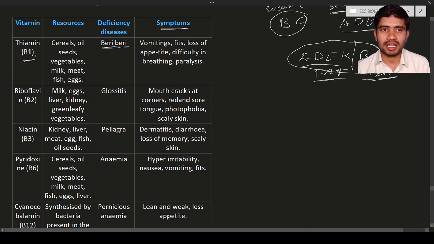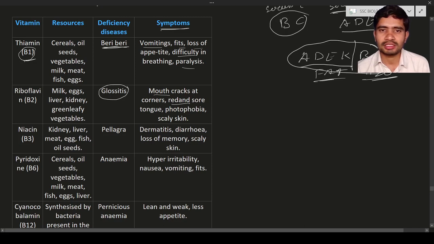For example, for thiamine B1, if it is deficient, the person is going to have beriberi. The symptoms are vomiting, fits, loss of appetite, difficulty in breathing, paralysis, etc. These are the symptoms of vitamin B1 deficiency. Next is riboflavin. It causes a disease known as glossitis. In glossitis, there are cracks at the corners of the mouth, some small tissue damage at the corners of the lips.